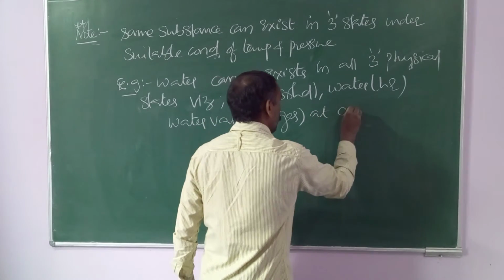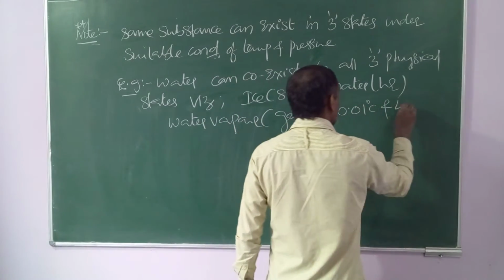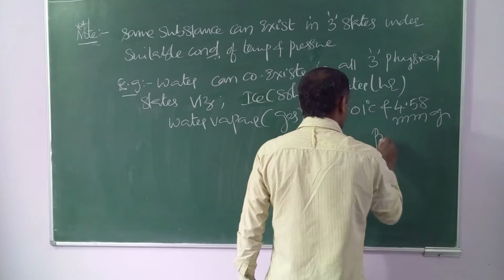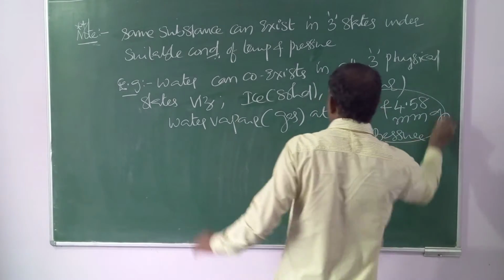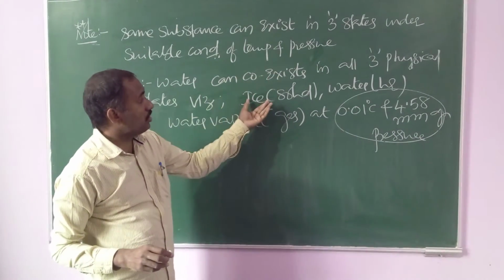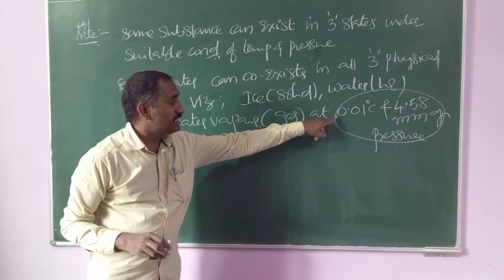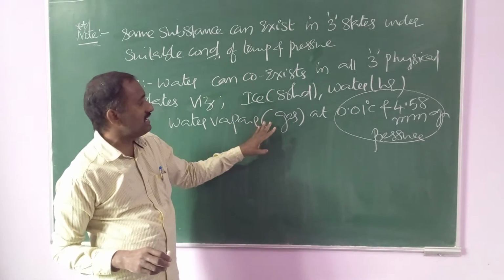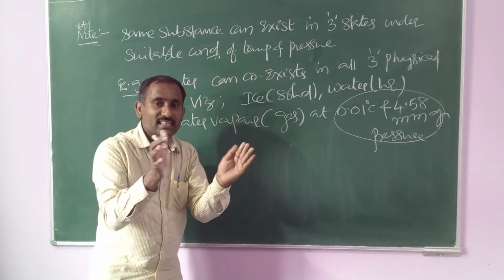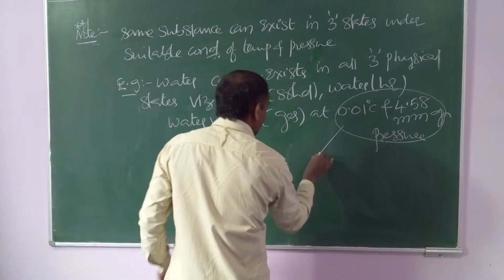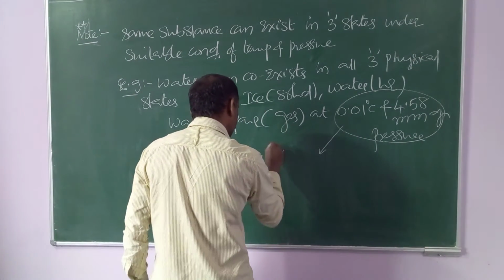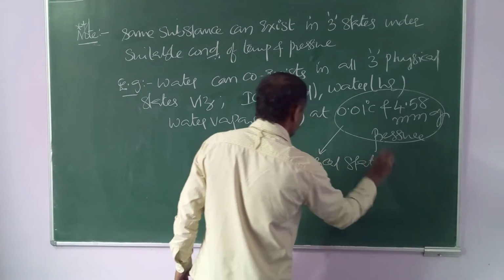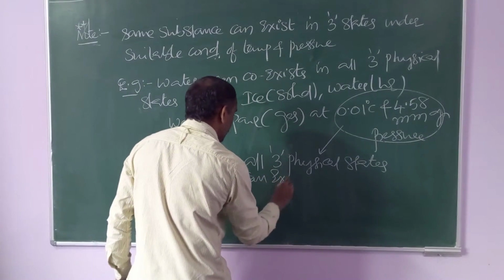At 0.01 degrees centigrade and 4.58 mm of pressure, water can coexist in all three physical states, solid, liquid as well as gas. That means all three physical states can exist together.